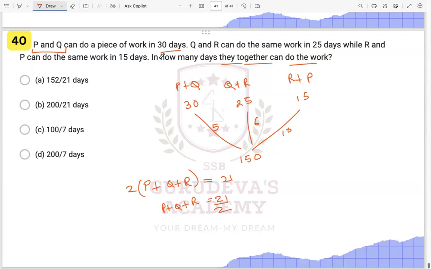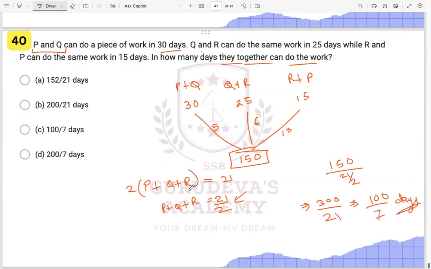What they are asking is in how many days together. So what is the total work? Our total work is 150, with the efficiency of 21 by 2. So 2 will go up, this will be 300 by 21, right? This will be 100 by 7 days over here.